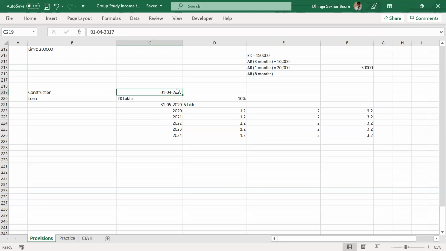Okay, your construction started from 1/4/2017. Your construction ended on 31/5/2020. Now the confusion happens. Some of you must have already thought, no, we will take that 1 month, sorry, 2 months also in the accumulated interest. Did anybody get that idea? Yes. Right there, because it starts from occupancy, as you said. Once it's handover. Absolutely.